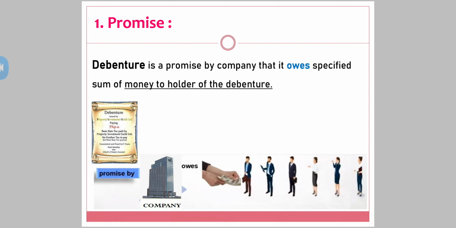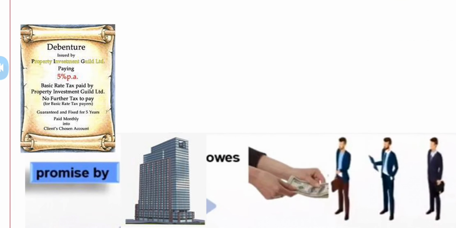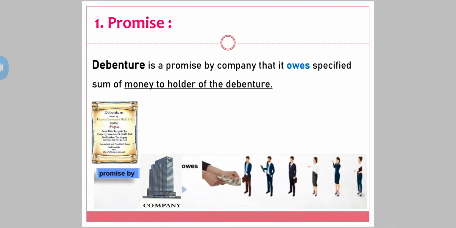In that certificate the company writes at what percent the company is going to pay interest and when the company is going to repay the amount. So everything that is written on that debenture certificate is nothing but a promise made by the company to the debenture holder.